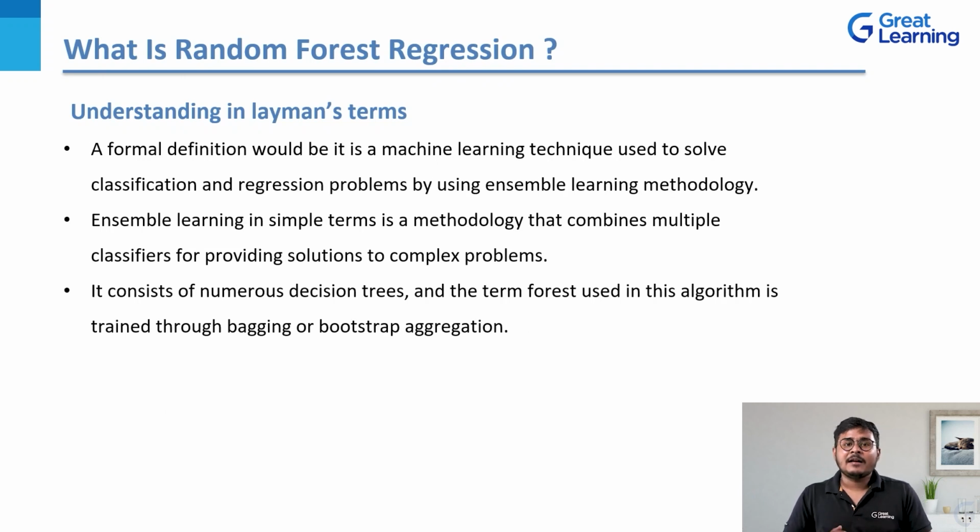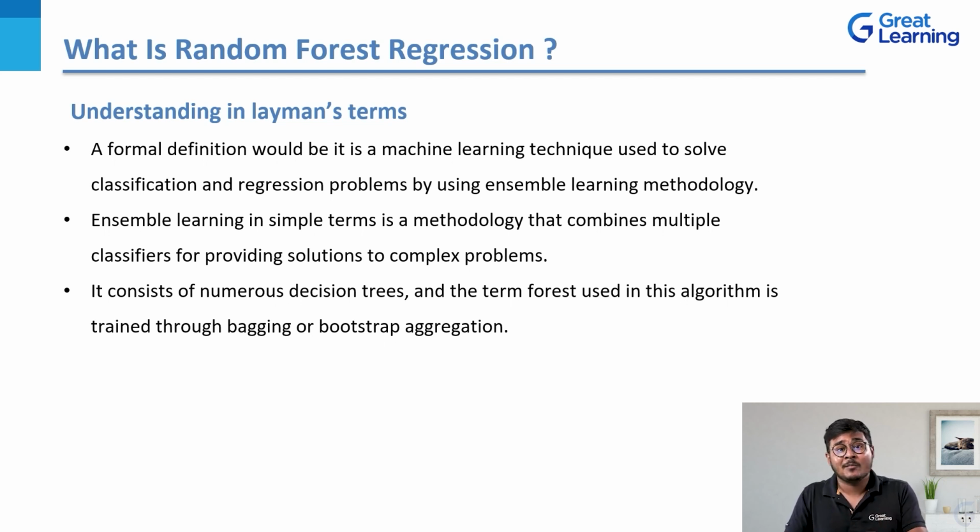Now let us understand the formal definition of the random forest regression algorithm. A formal definition would be: it is a machine learning technique which is used to solve classification and regression problems by using ensemble learning methodology. Now, what do I mean by ensemble learning methodology? Ensemble learning in simple terms is a methodology that combines multiple classifiers for providing solutions to complex problems. It consists of numerous decision trees, and the term forest, so I am talking about random forest.